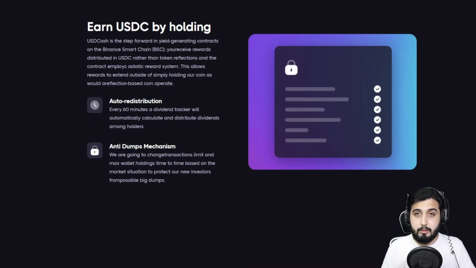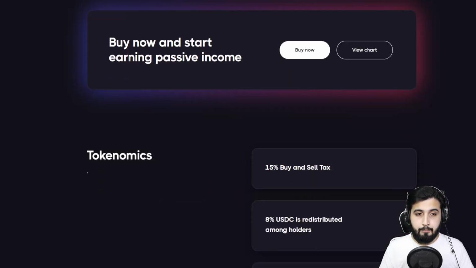And their anti-dump mechanisms, so they're going to, from time to time, depending on the situation of the market, change the limits on how much you can hold, the maximum amount that you can hold, or the maximum amount that you can do in a transaction. Basically, they're going to change those limits based on the market conditions to protect their new investors from possible dumps.